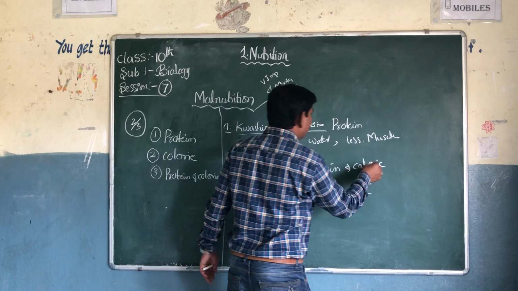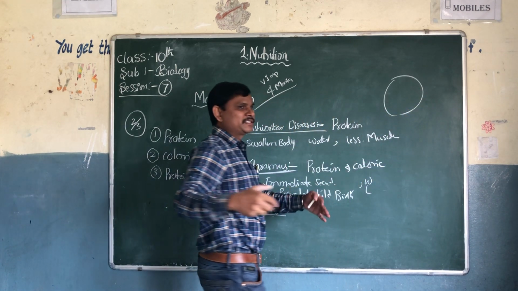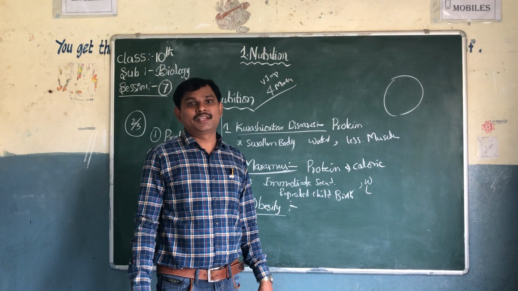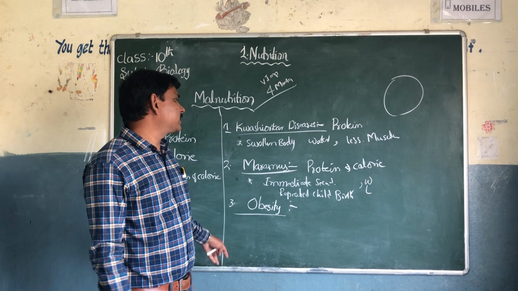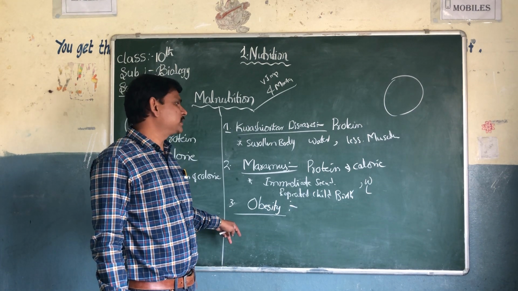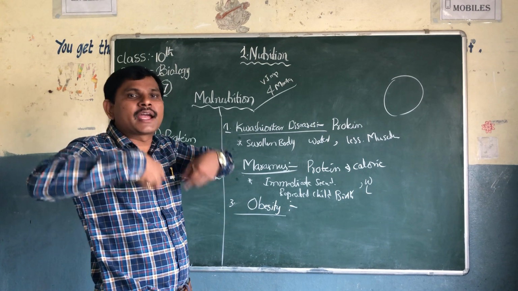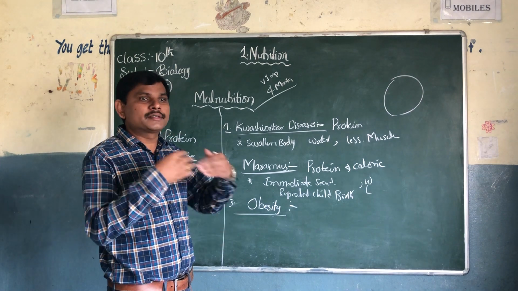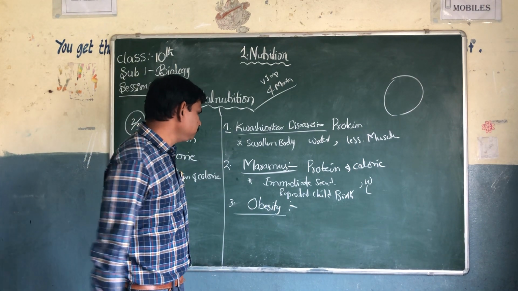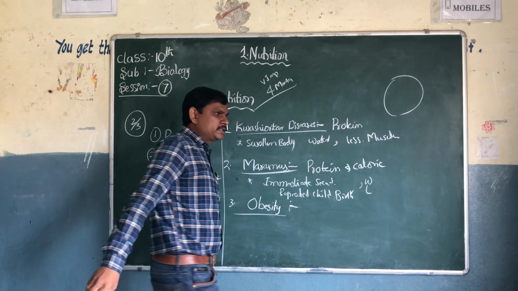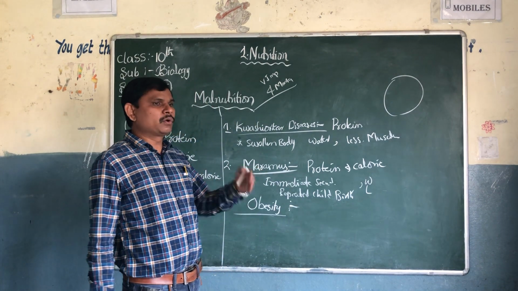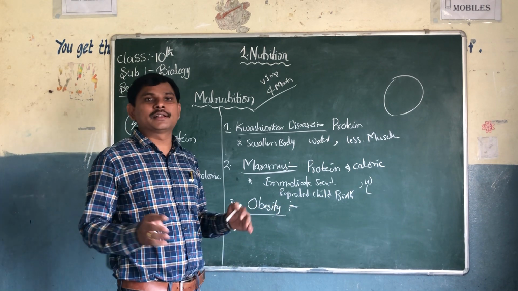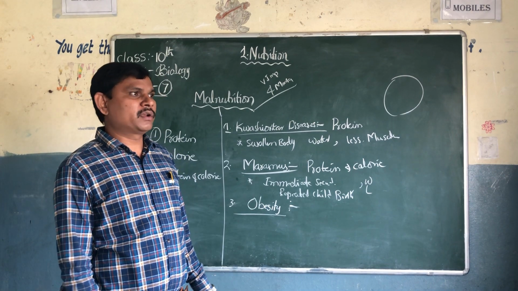And the last one is obesity. Obesity is nothing but overeating. They eat too much, taking an excess amount of calories or food materials into the body. Such people suffer with obesity. When these obese children grow up in the future, they have more health hazards.